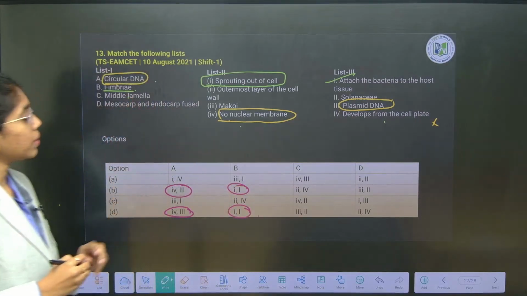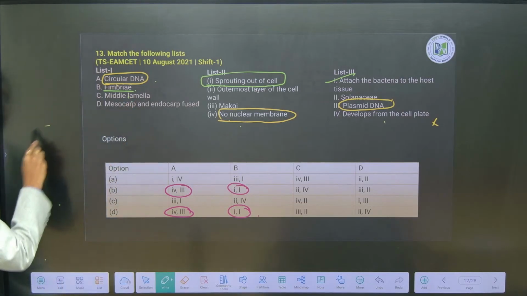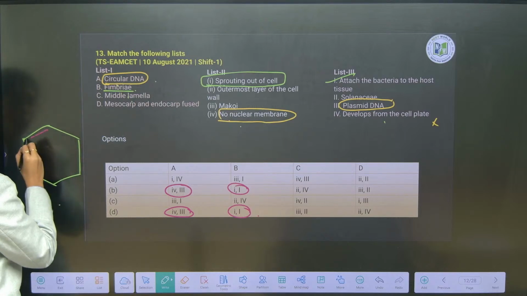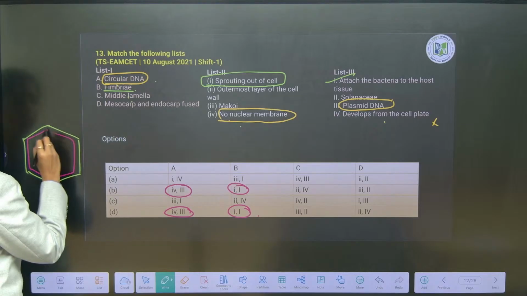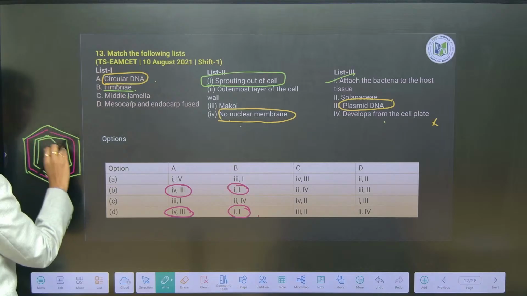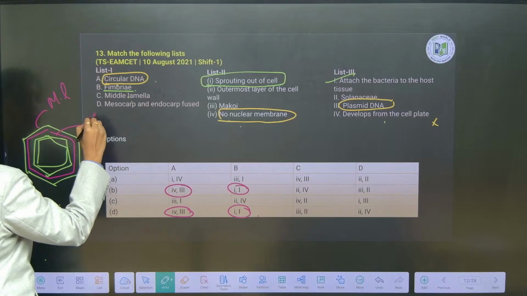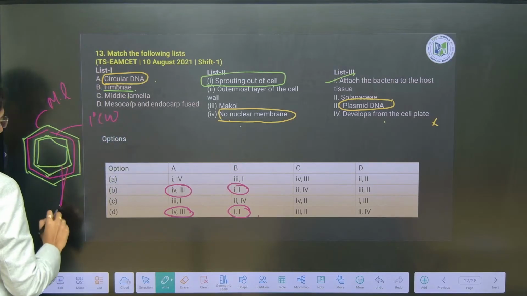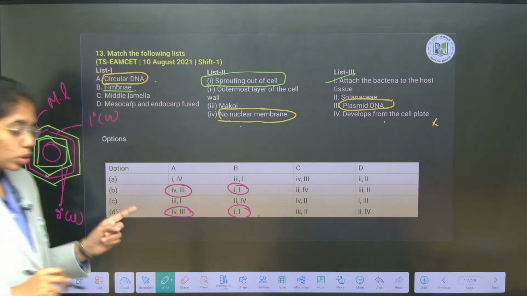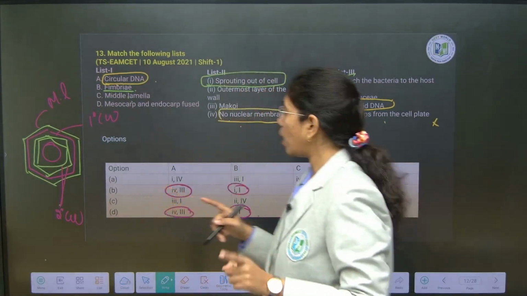Next C, you see middle lamella, which is the outermost wall layer. Once you recall, middle lamella is the first formed wall layer. Inner to the middle lamella, what is formed? Primary cell wall is formed. Next to the primary cell wall, you will have 2 to 3 layers of secondary cell walls. So first it is middle lamella, followed by primary cell wall, followed by 2 to 3 layers of secondary cell wall. As such, secondary cell wall will be closer to the cytoplasm and middle lamella will be the outermost wall layer of the cell.